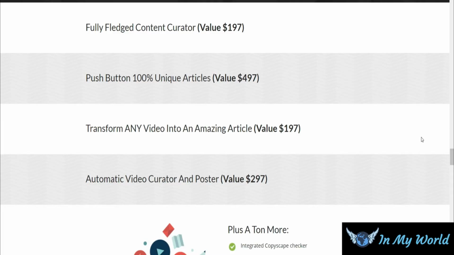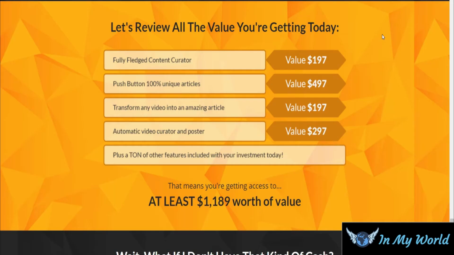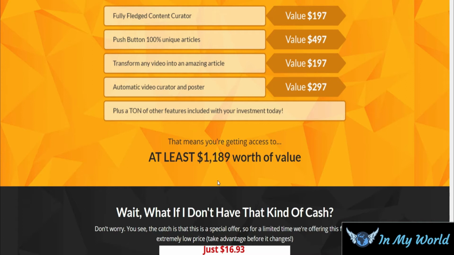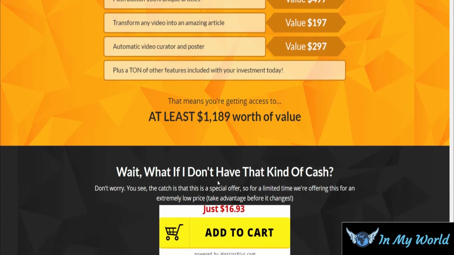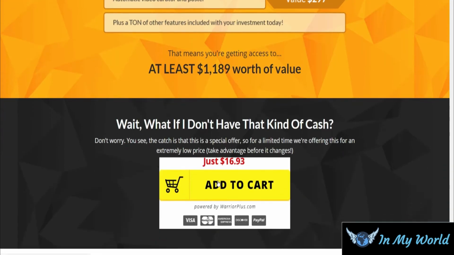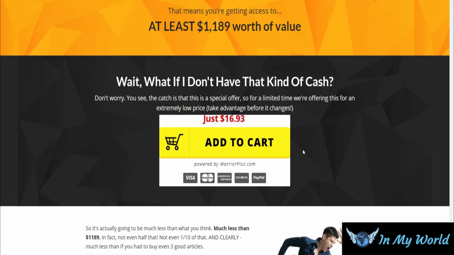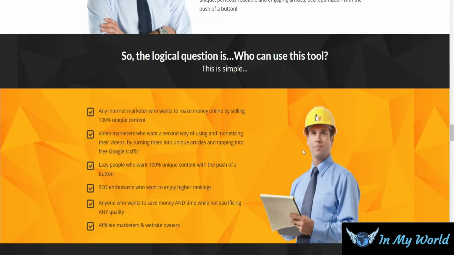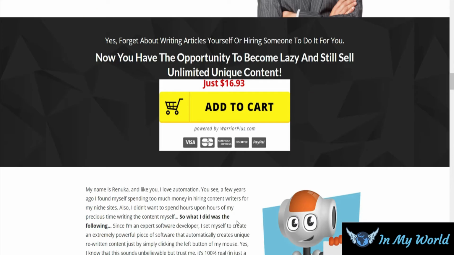You must be wondering what the price of the software is given the features that it provides. Let's review all the value that you are getting. The features that this software provides are worth more than $1,000 of value if you compare it with other software. But guess what? This software is worth just $17. Yes, you will be getting this amazing software at just $17. I don't think you even have to think twice before purchasing this software.